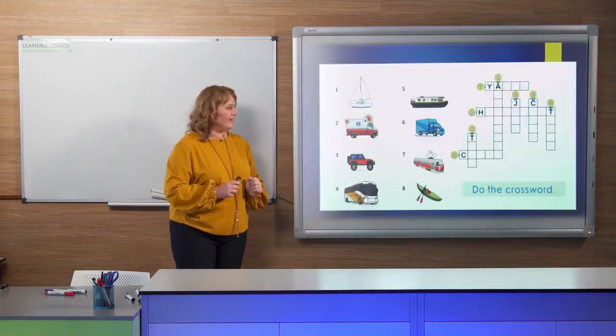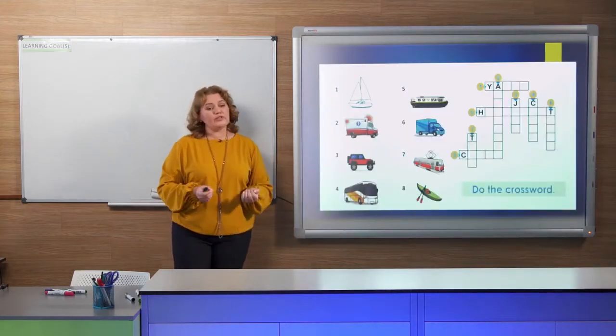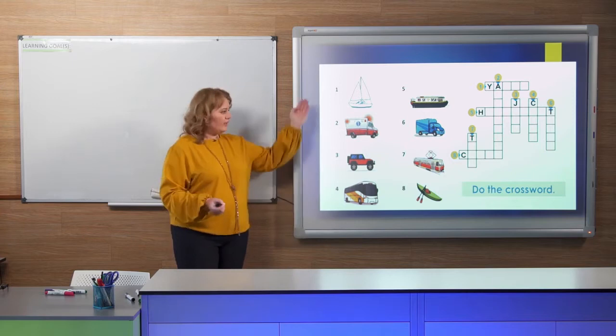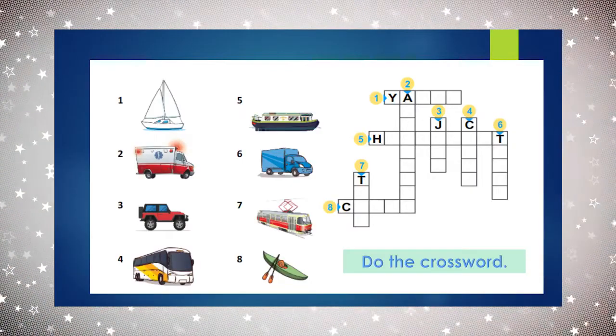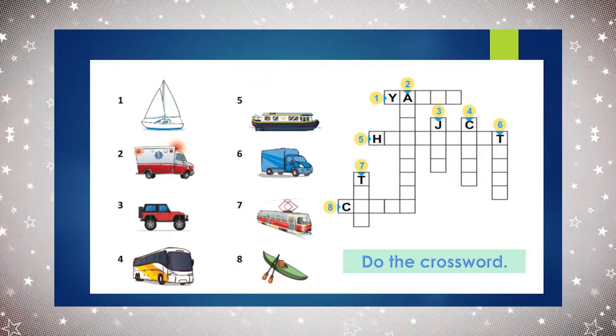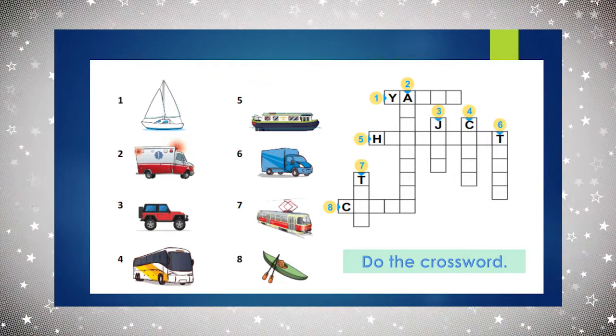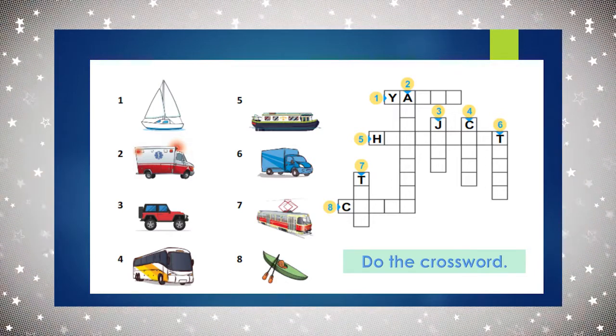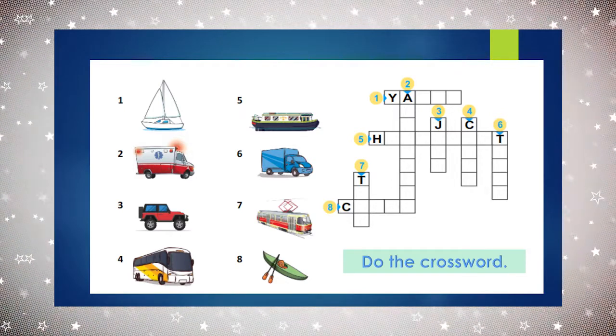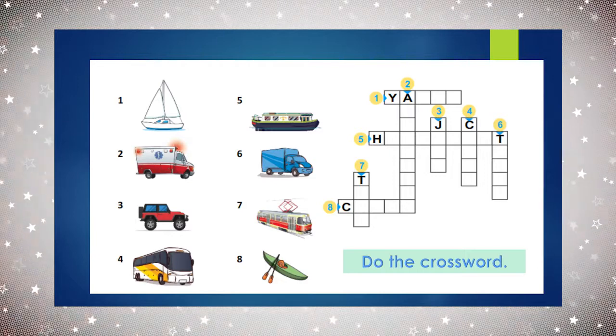Now there is a task for you and the crossword. You need to do the crossword. Have a look at the means of transport. We have 8 pictures. 1, 2, 3, 4, 5, 6, 7, 8. And write the words down. I give you 10 seconds.